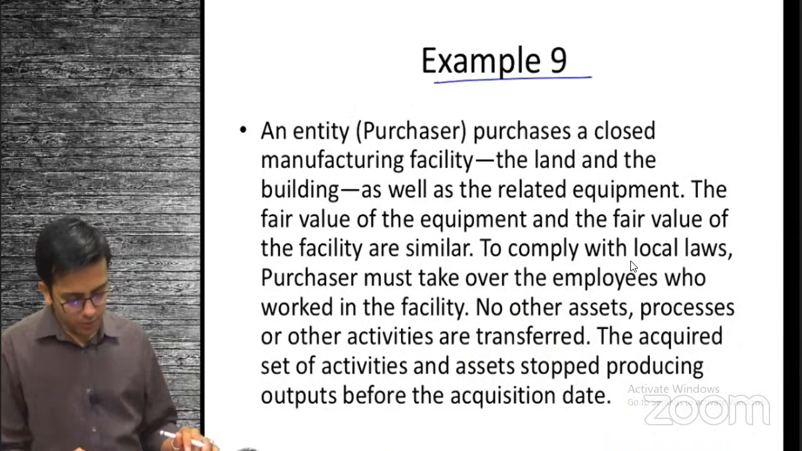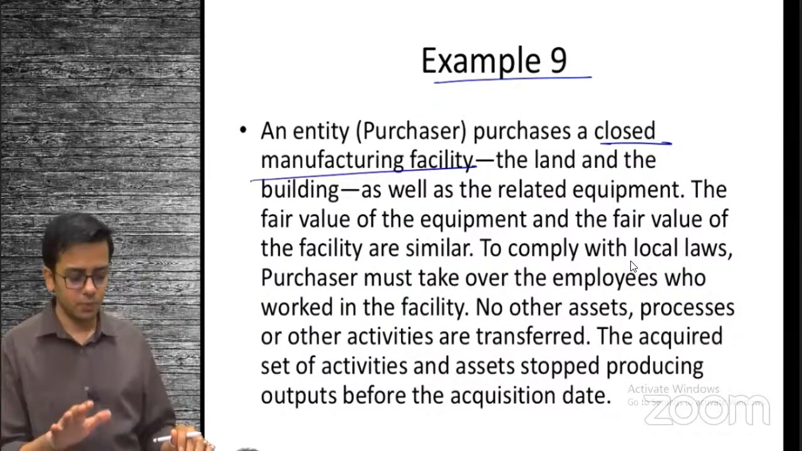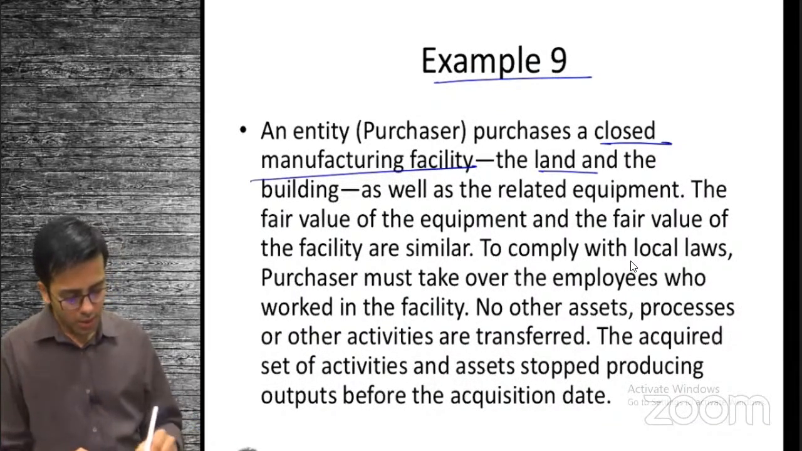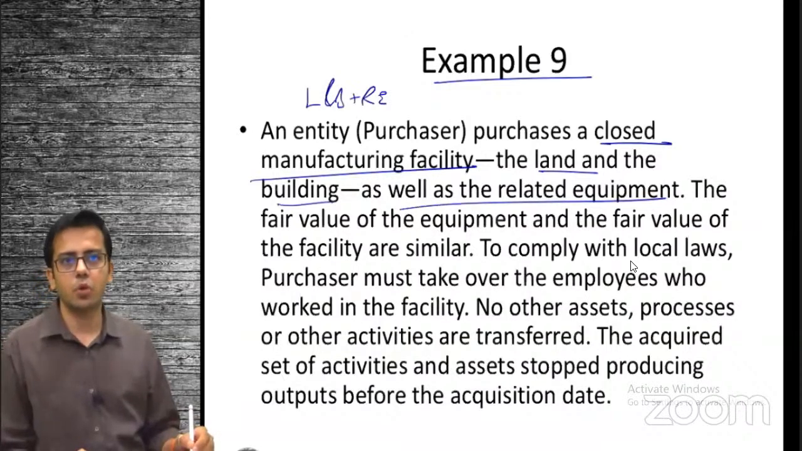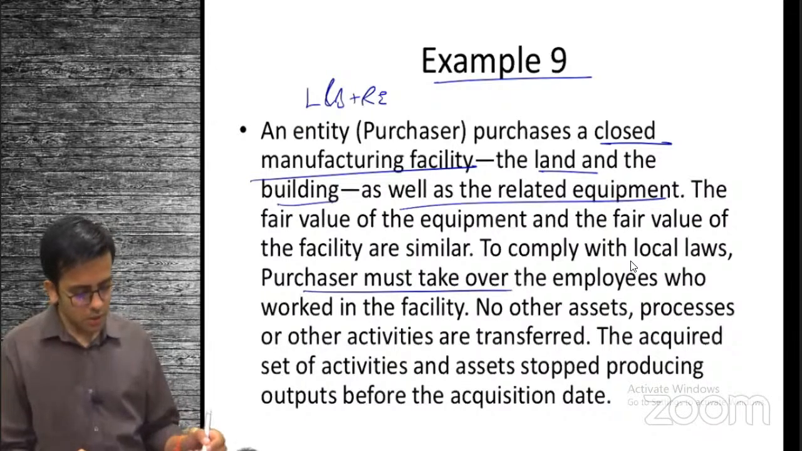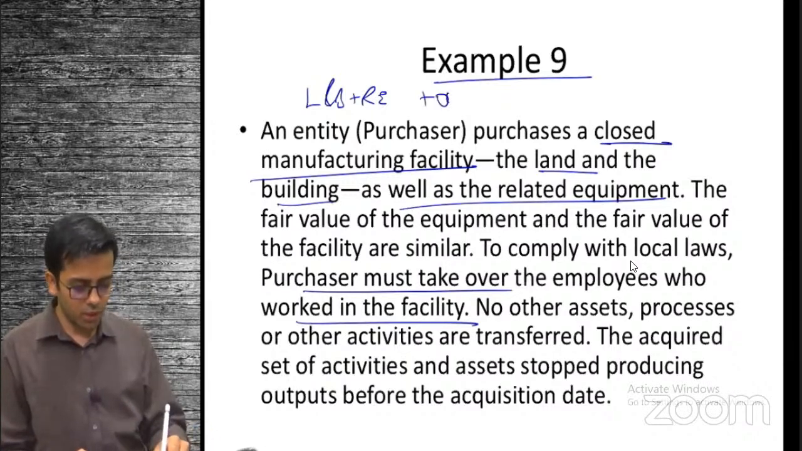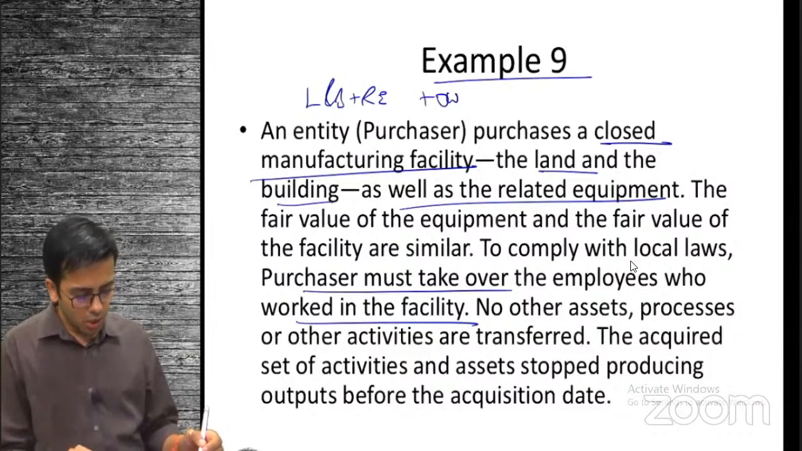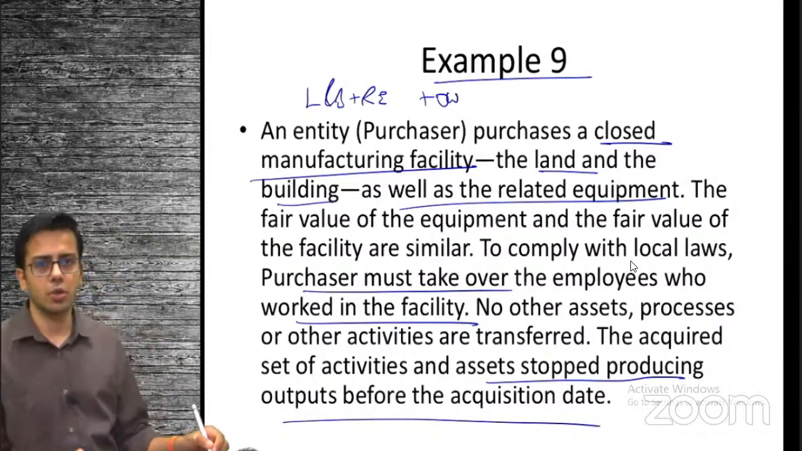Moving ahead, example 9, you have purchased a closed manufacturing facility. We don't have output. Land and building plus related equipment. So we have the input that is available. To comply with local laws, the purchaser must take over the employees who worked in the facility. So we have organized workforce. No other asset, process, or activities are transferred. Nothing else is transferred. The acquired set of activities and assets stopped producing output before the acquisition date.